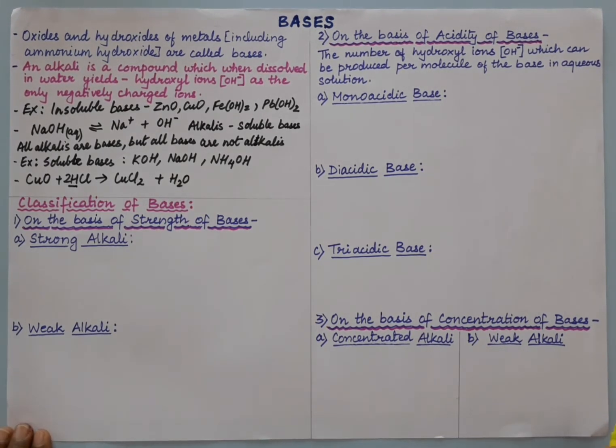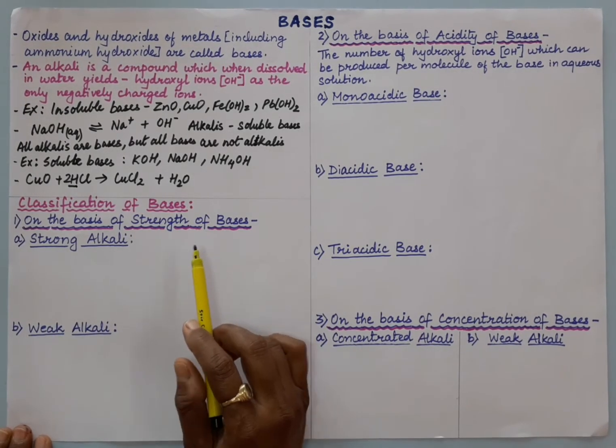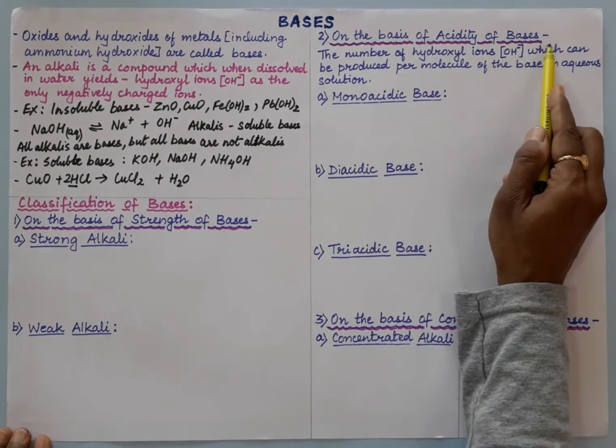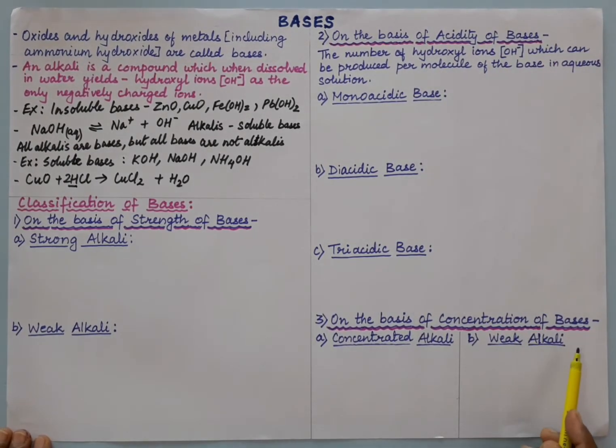Now again, like acids, there are several classifications. So classification of bases on the basis of strength of bases, on the basis of acidity of bases, and on the basis of concentration of bases. So we will study three types of classification. On the basis of strength of bases, it depends on the concentration of hydroxyl ions present in the aqueous solution of the alkali.